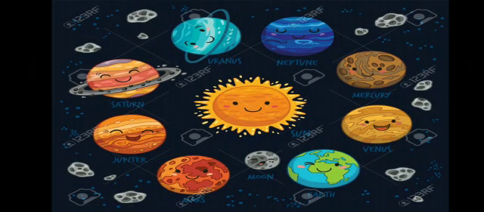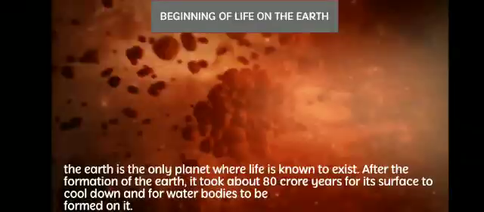There are 8 planets in our solar system, that is Mercury, Venus, Earth, Mars, Jupiter, Saturn, Uranus and Neptune. And the sun is the center of the solar system.